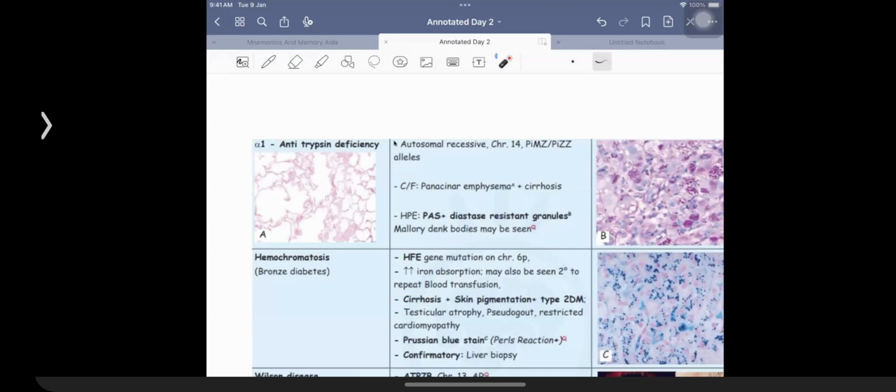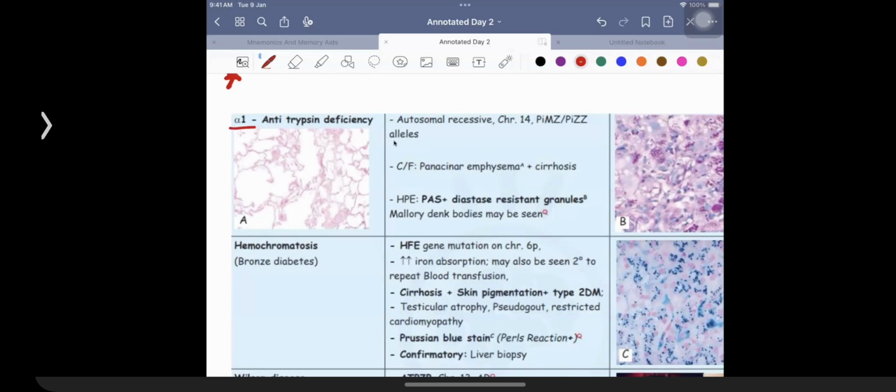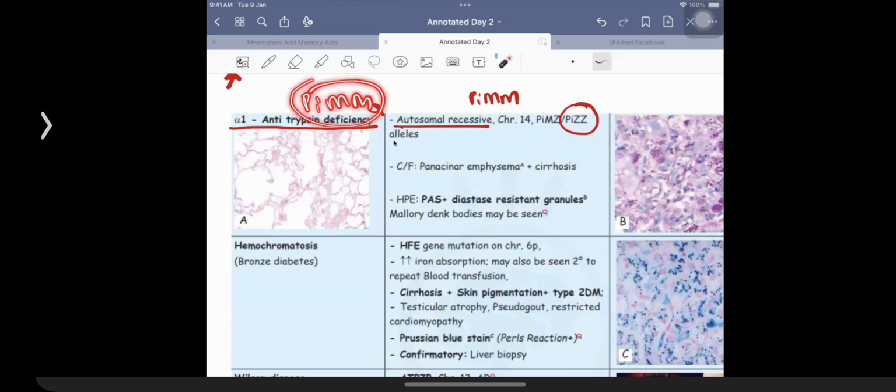This is the most important slide that we have to take care of before we say goodbye to each other, except for the tumors. But alpha-1 antitrypsin deficiency, INICET question. Patients are going to be having autosomal recessive issue. This is what you need to remember as an abnormal thing. Normal is going to be PiMM. Normal is going to be Papa and Mummy, PiMM is what is going to be normal.